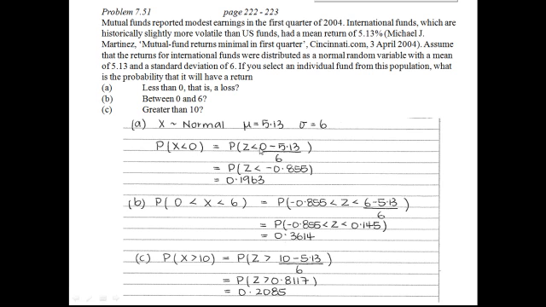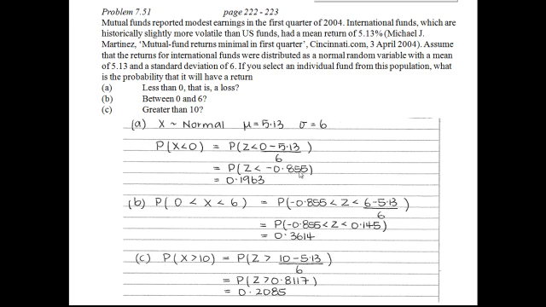Now, how do we go from 0 to an equivalent Z? Well, you use your X value, 0, you subtract the mean of the distribution, you divide by standard deviation. We need to find the Z score that corresponds to an X of 0. If you put 0 minus 5.13 divided by 6 into your calculator, the Z score comes out at negative 0.855. So if we can find the probability that Z is less than negative 0.855, we've found the probability that X is less than 0. This is an equivalent equation.